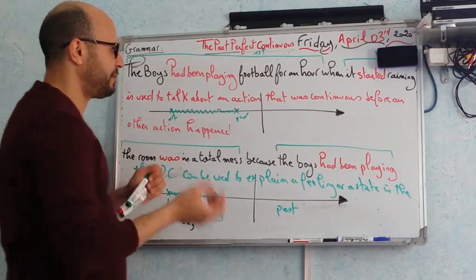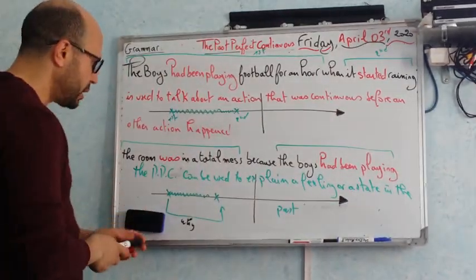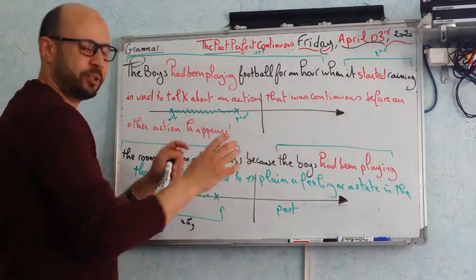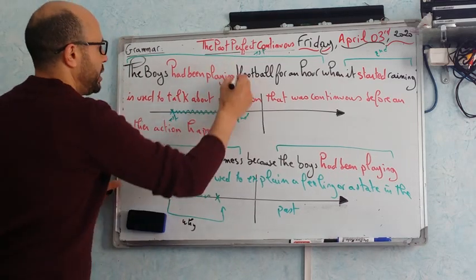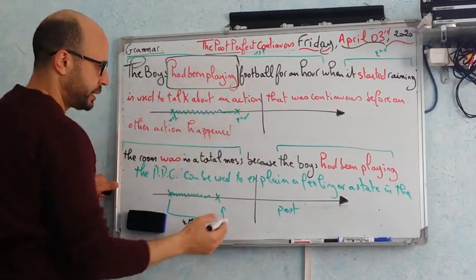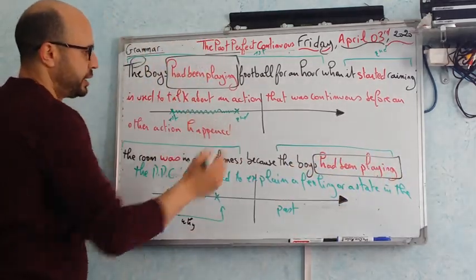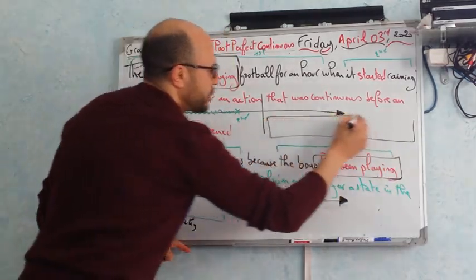Now let's have a look in how we can form it. I'm sorry, the whiteboard is so small, I don't have enough space, so just follow with me, please. So let's take the first example here, and let's take the second example here. And let's see if we can deduce a rule that we are going to write in here.